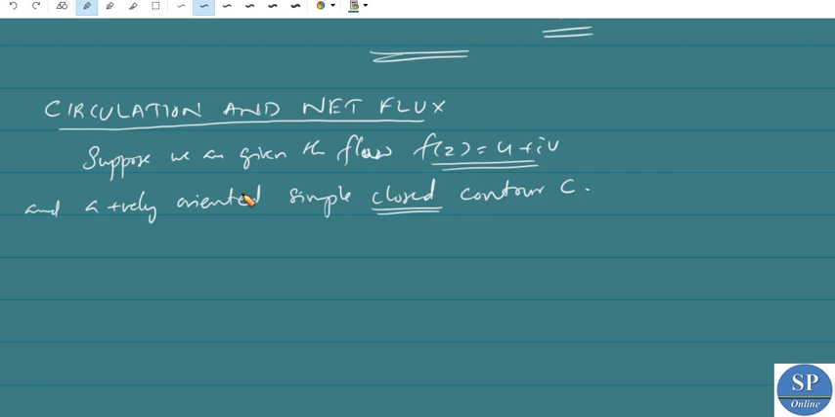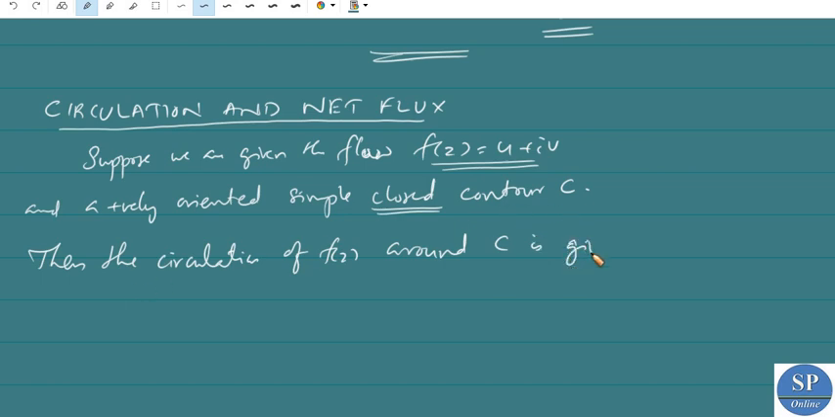Then the circulation of this f of z around the contour C is given by the real part of the contour integral over C of f of z bar dz.